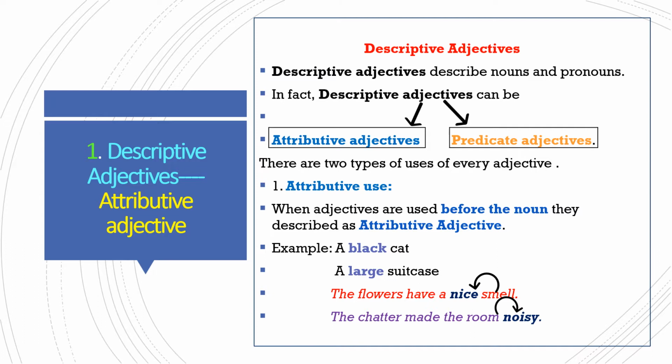Now let us see a sentence. The flowers have a nice smell. Nice is an attributive adjective as it is placed before a noun. The chatter made the room noisy. This is an instance in which the attributive adjective appears directly behind the noun. Noisy is describing the room. So here nice and noisy are both called attributive adjectives.